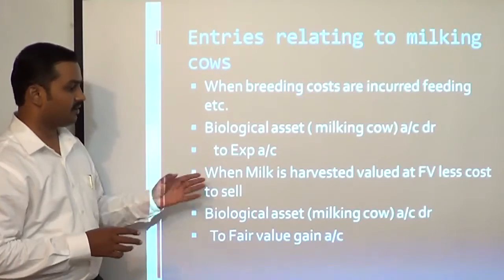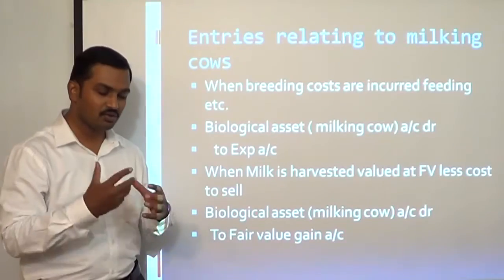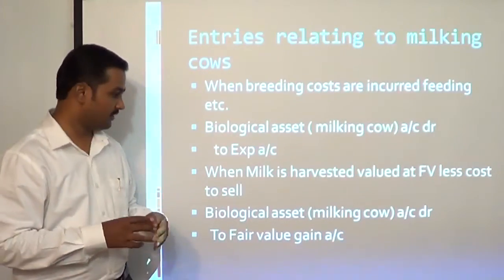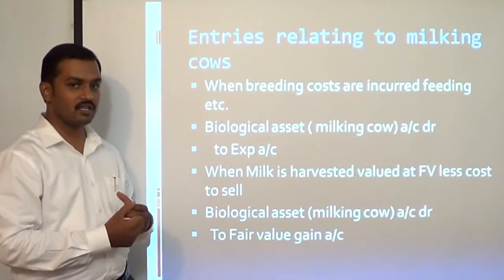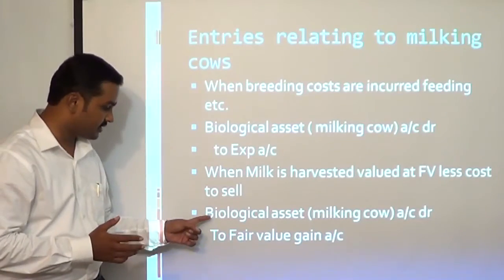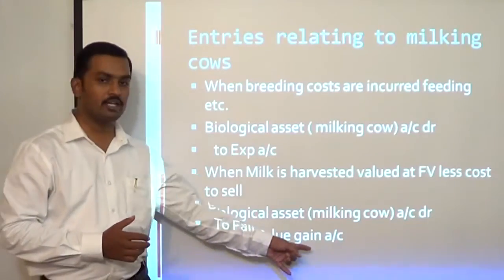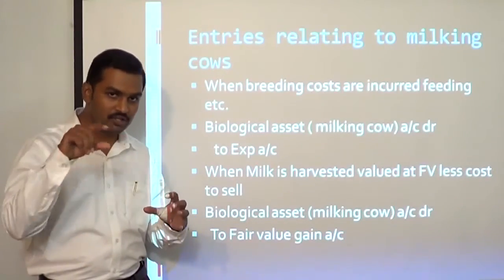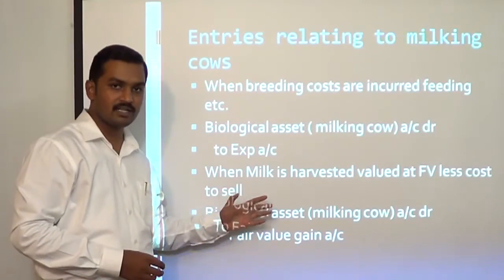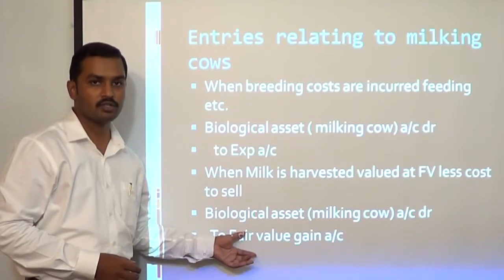Then, when milk is harvested, every day the cow is going to give milk, sometimes once in a day or sometimes even twice in a day. So when the milk is harvested, that raw milk is recognized in our books of account by passing an entry like this: biological asset milking cow account debit, to fair value gain account. We have to measure the raw milk at fair value less cost to sell. That amount will first be capitalized. We will debit the biological asset, that is the milkable cow, and credit the fair value gain account. This will be transferred to the profit and loss account.